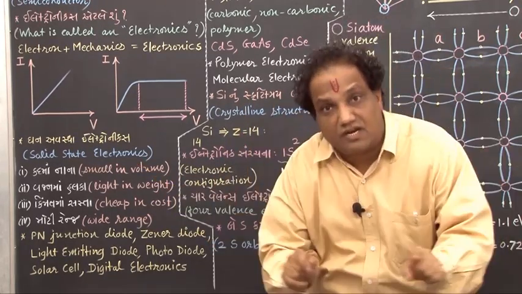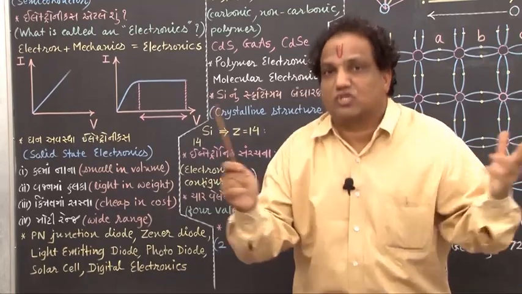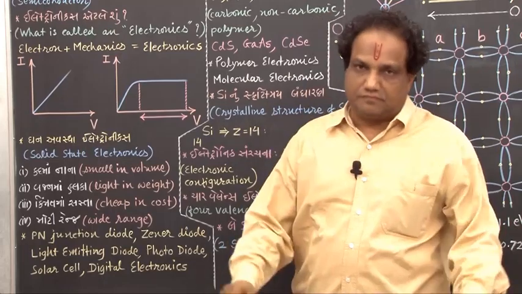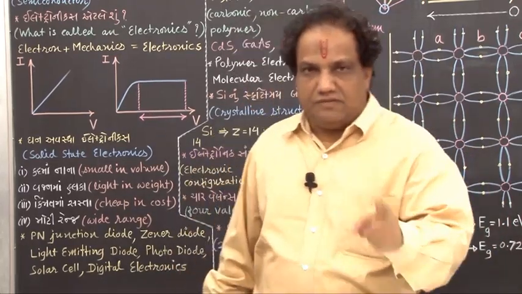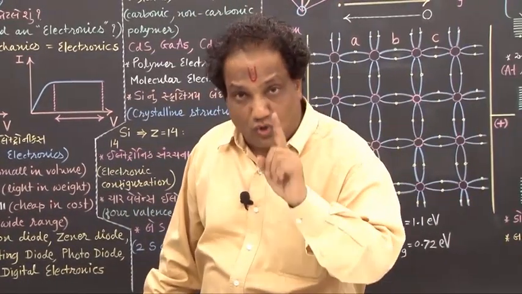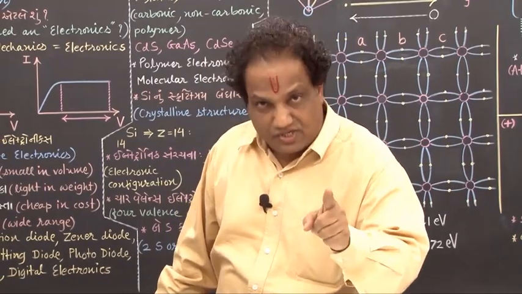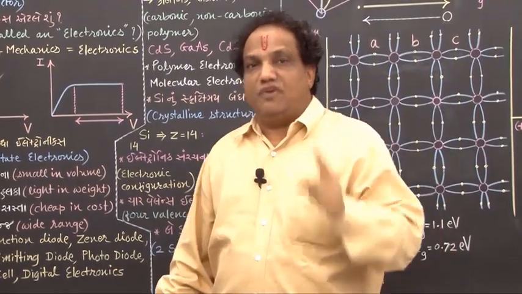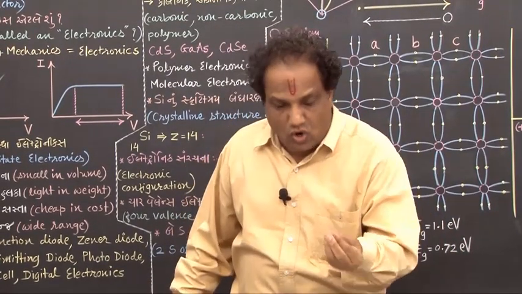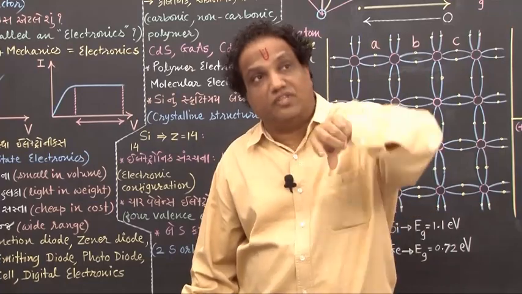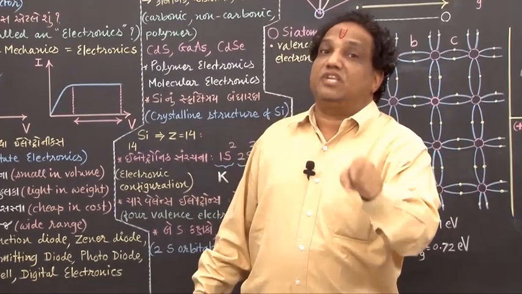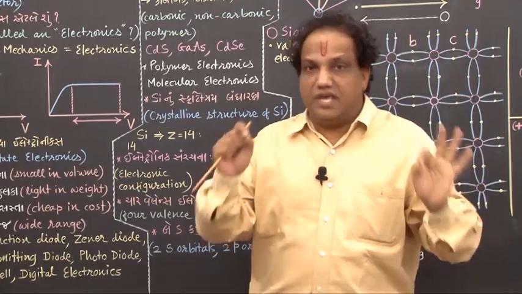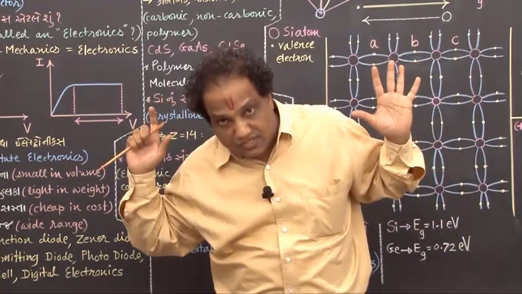All this is done in one branch of physics which is called electronics. The preparation, study and use of those devices in which we have our own control on the number of electrons emitted and on their flow, and in which we obtain desired I versus V characteristics, is called electronics.